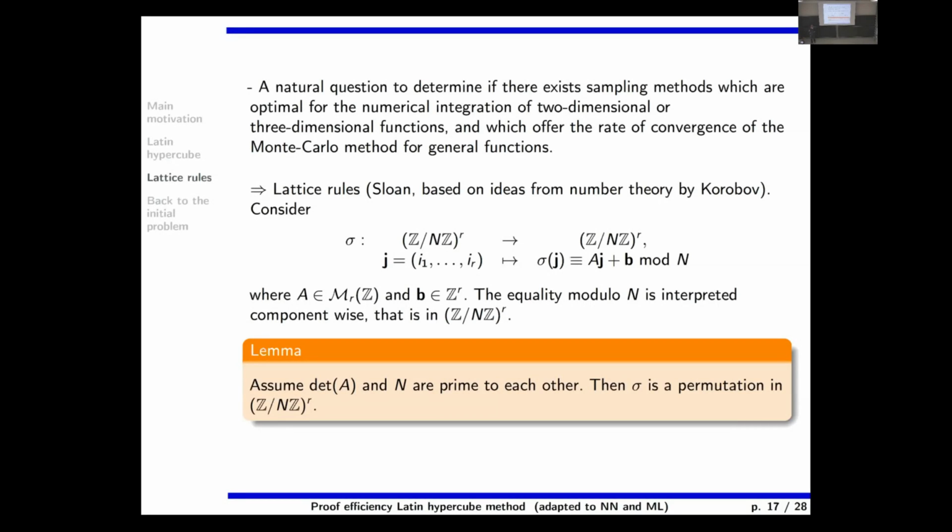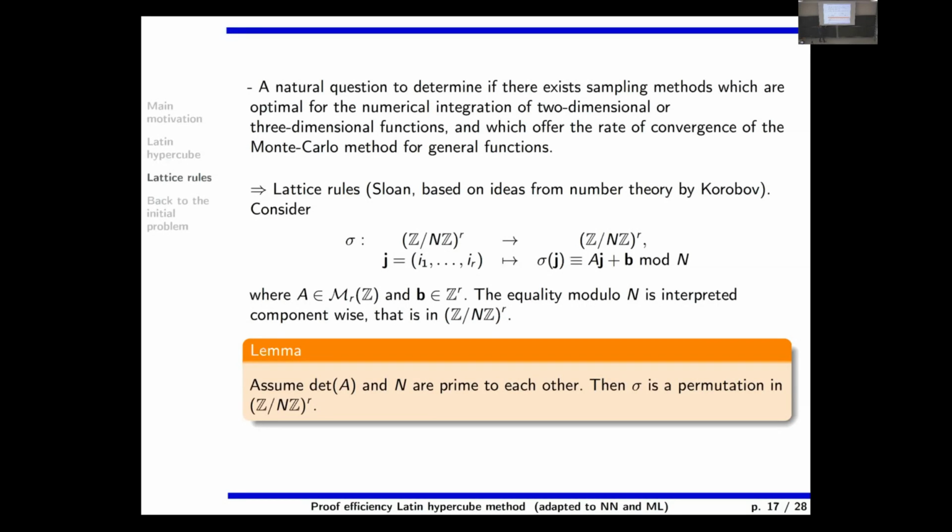For example, imagine a cube. You have n cube cells, and you want to draw n square cells such that the projection on all faces is perfectly equidistributed. This is possible with the lattice rules explained by Ian Sloan, which are based on a very simple property.